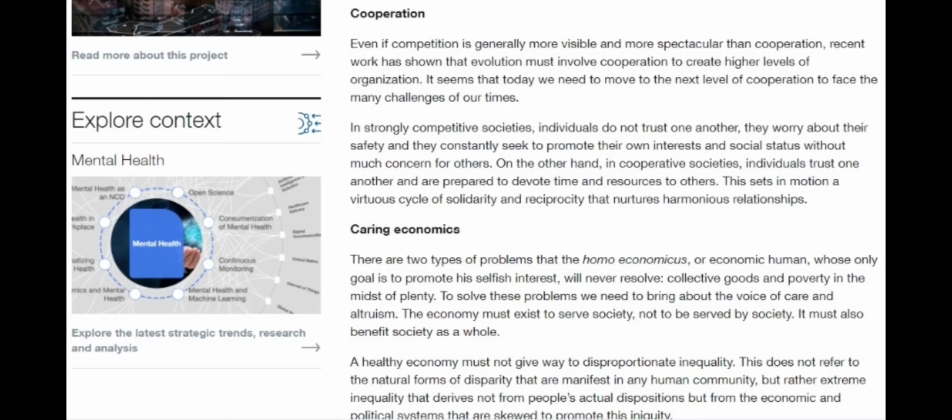Secondly, cooperation with society. Even if competition is generally more visible and more spectacular than cooperation, recent work has shown that evolution must involve cooperation to create higher levels of organization. It seems that today we need to move to the next level of cooperation to face the many challenges of our times. Thirdly, caring economy. So include steps to a caring